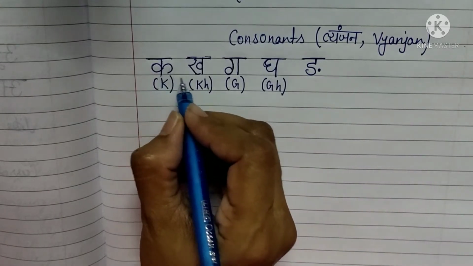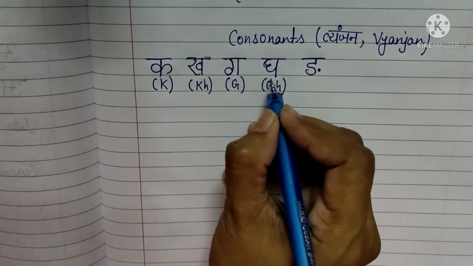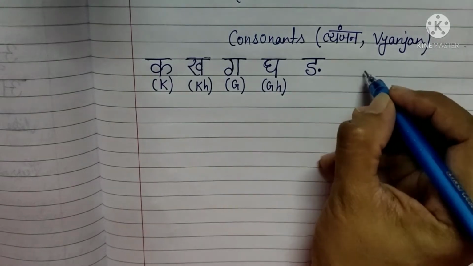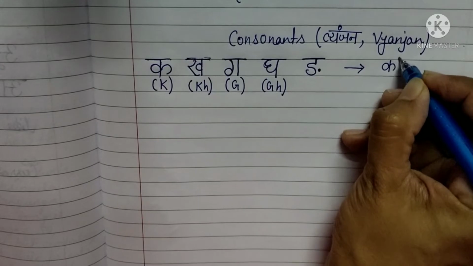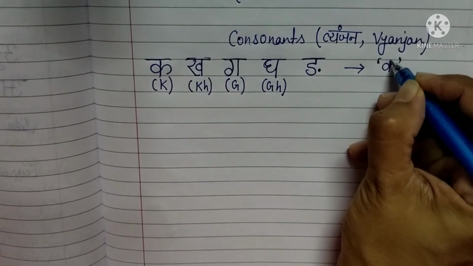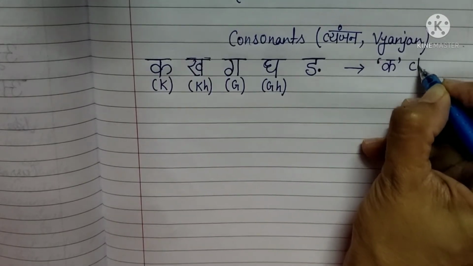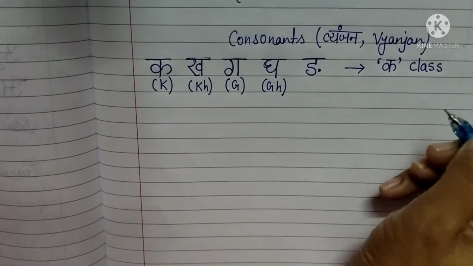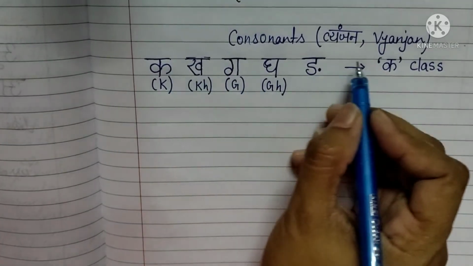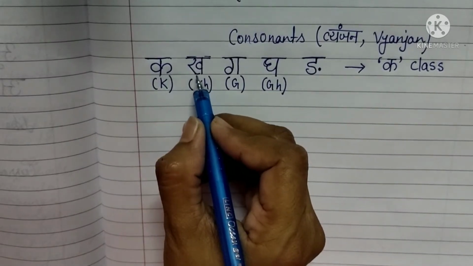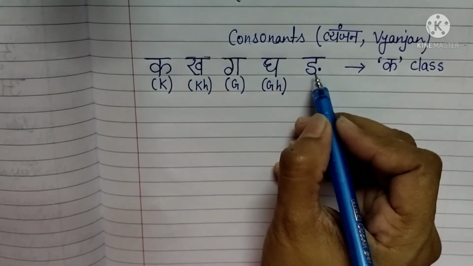These five, ka, kha, ga, gha and ang, belong to ka class. It is called ka varg or ka class. So these five letters belong to it.